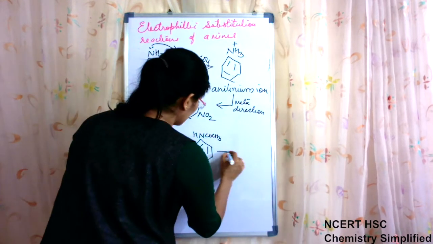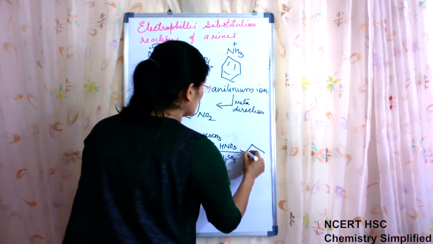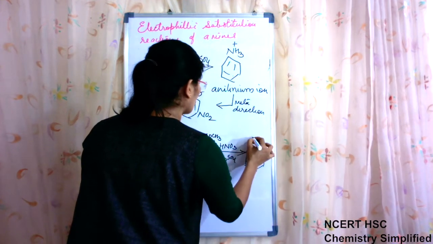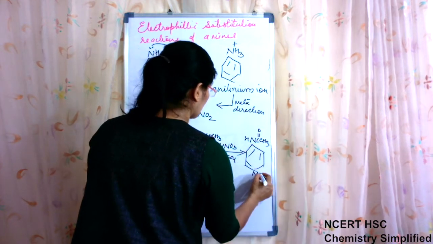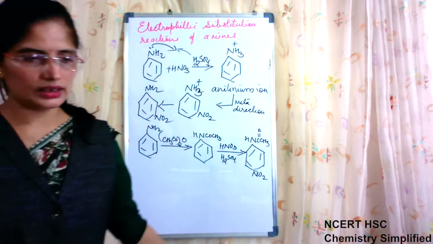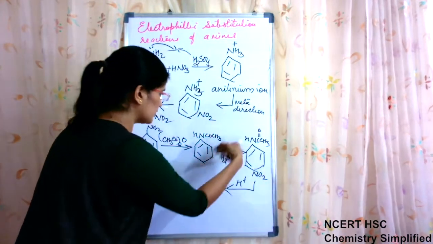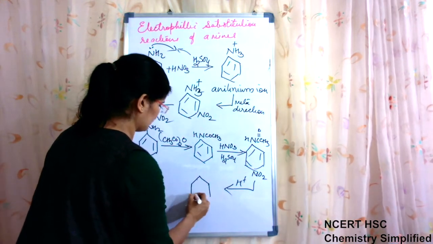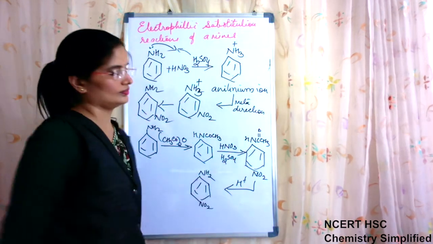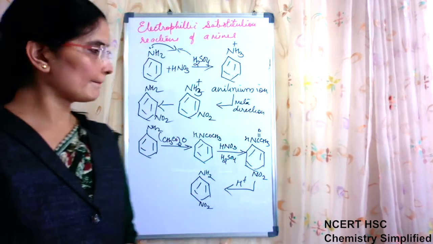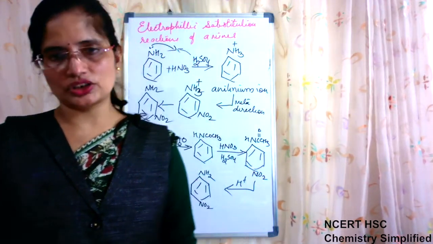Now when it undergoes nitration, HNO3 in presence of H2SO4, then the major product obtained is only the para product, which by hydrolysis can be converted back into para nitroaniline. Okay, so these are the two reactions we have done: halogenation and nitration.